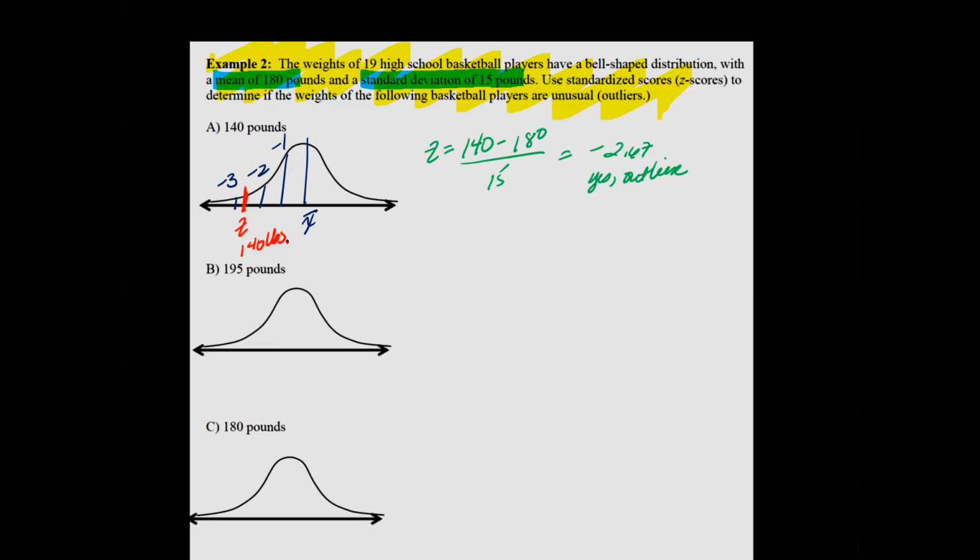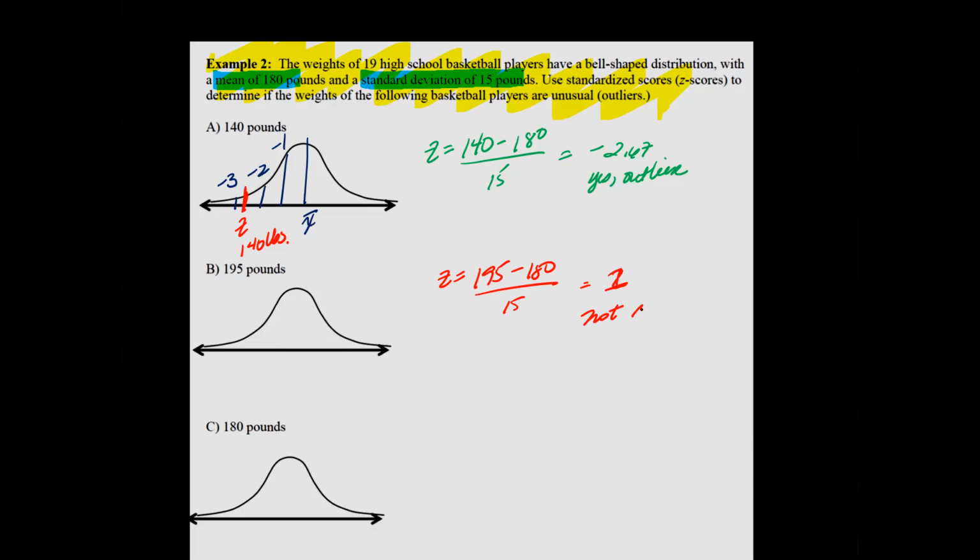So it is below weight. All right, for B, let's take a look. My weight is 195 minus 180 divided by 15. Go ahead and calculate that. Is it a positive or negative? You should have a z-score of a perfect 1.